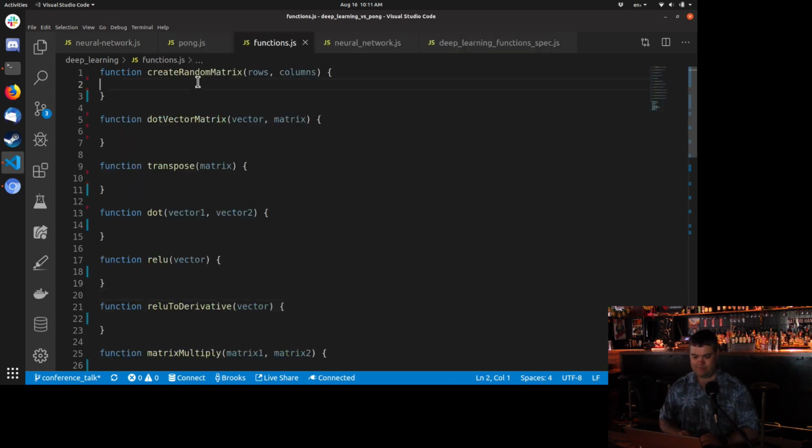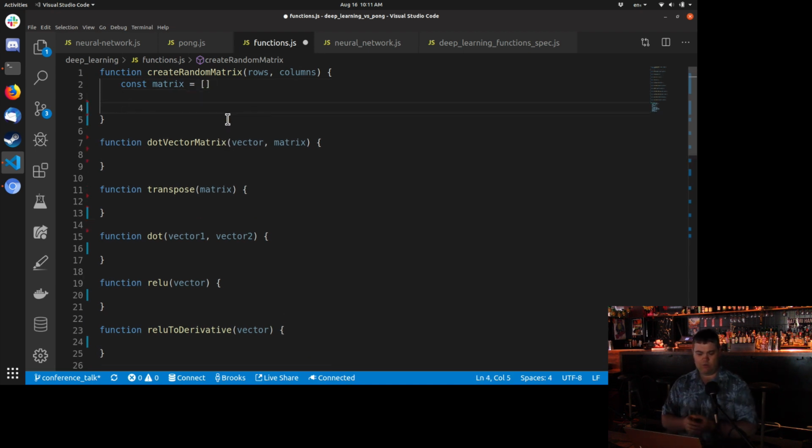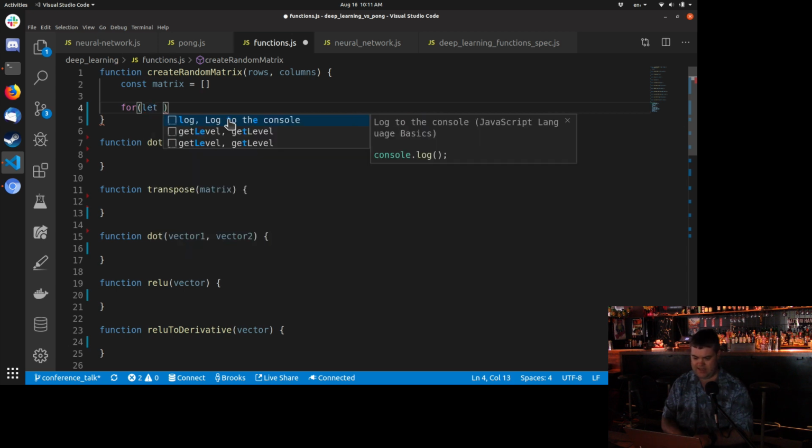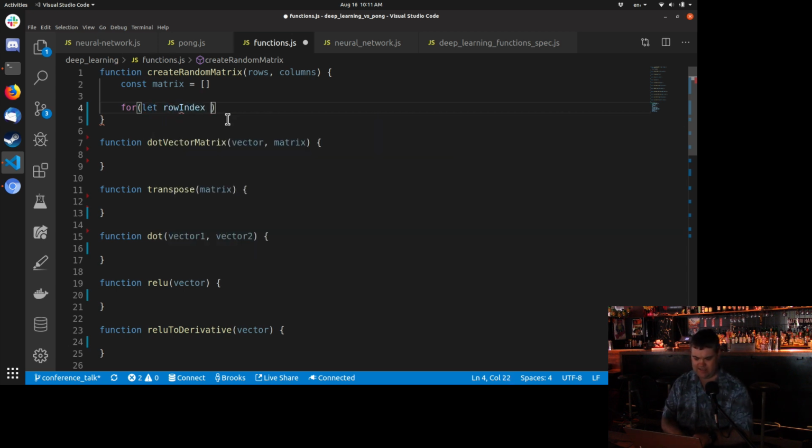So, create a random matrix. All right, coding time. We're going to start with creating our matrix. So matrix equals an empty array. Now we want to loop over the vertical side. So that's going to be the number of rows. I'm going to call this row index equals 0.